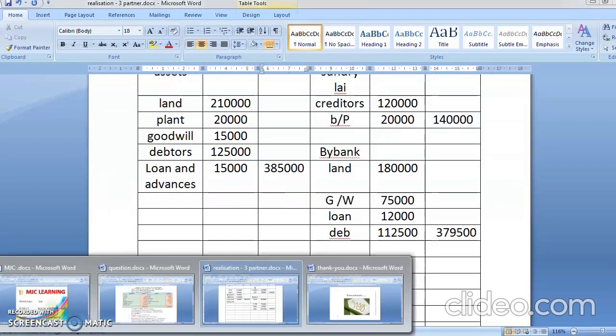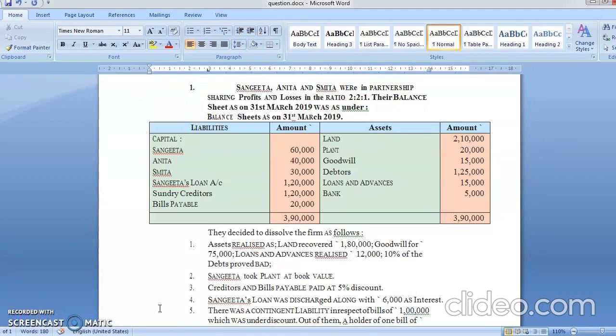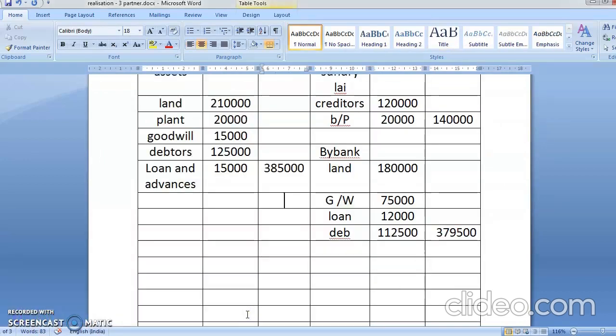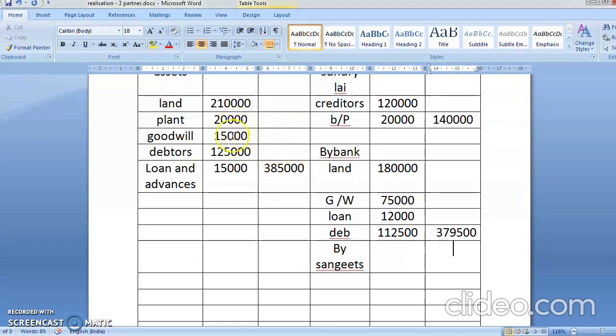Okay, after that, what was the sentence in the question? The sentence was, Sangeeta took over plant at book value, and creditors and bills payable were paid at 5% discount. Now see, when the goods are sold, you are writing bank account to realization account. Same way, when the partners take away something, you're going to write that partner's capital account. So who is taking it? Sangeeta. So you will write Sangeeta capital account. Okay, how much book value? She's taking the plant at book value. See, the plant book value is how much? 20,000. So you're going to write here 20,000.